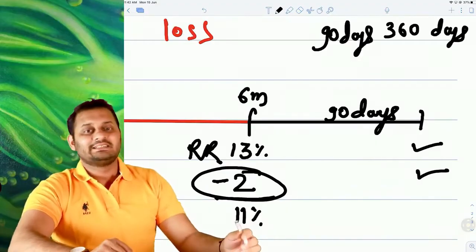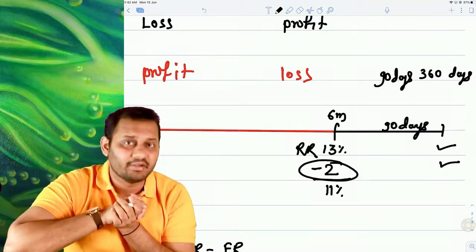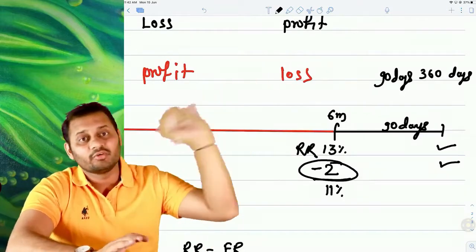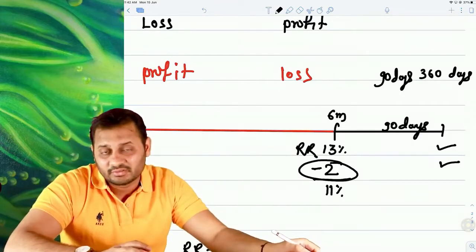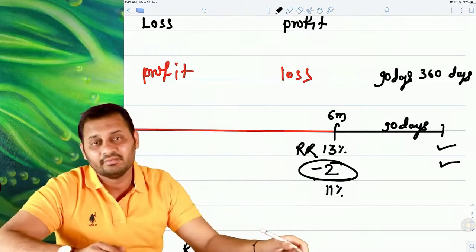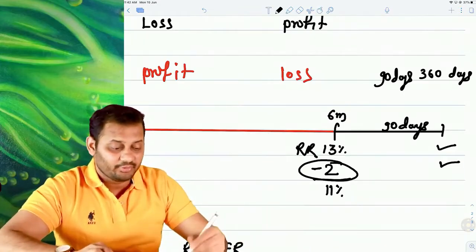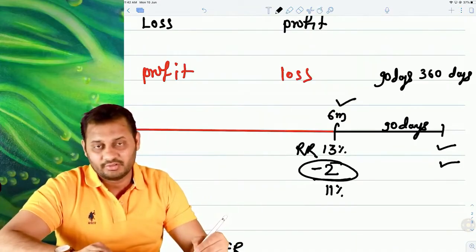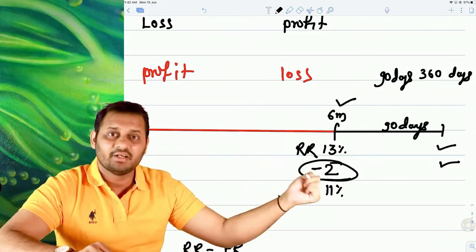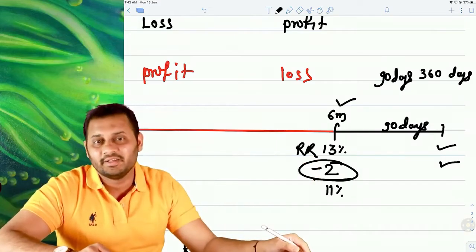The payable will come on this date. But since you and I are the forward rate parties, you are going to take the loan from the bank only after 6 months. I am just going to give you 2% extra because you are paying higher on that date. So I will pay you 2%. But do you think I will pay you 2% on this date? No, sir. The 13% is payable after 90 days from this date. The 2% is also payable after 90 days from this date.